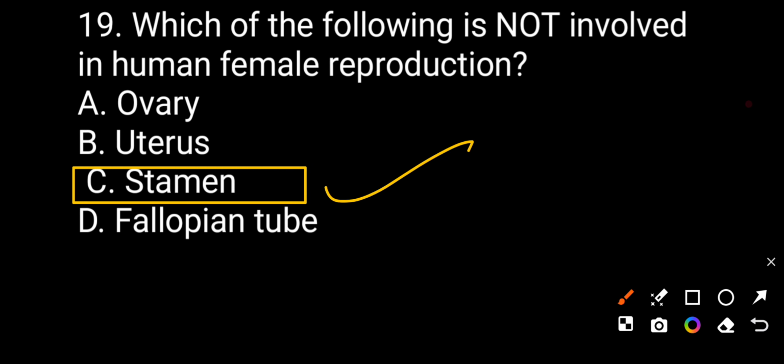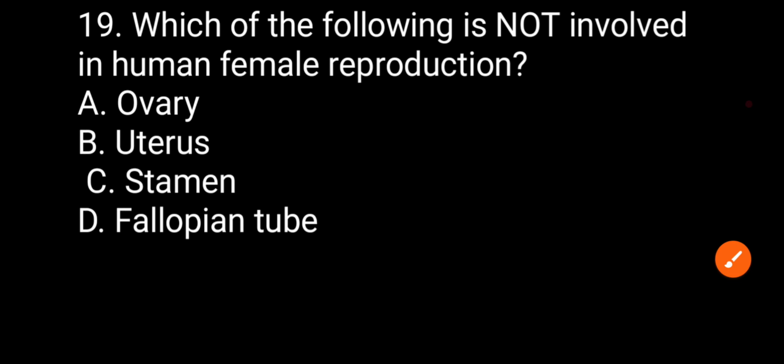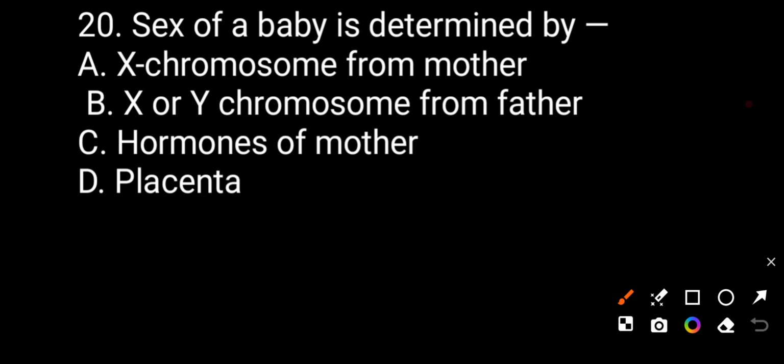So option C is correct. Stamen is not involved in human female reproduction. Now we see the question number 20.